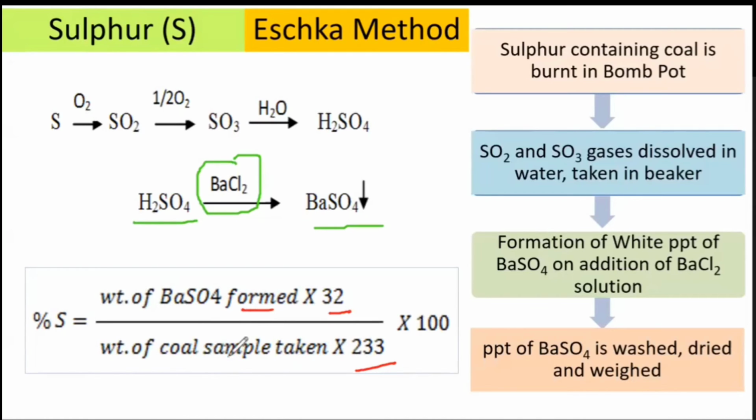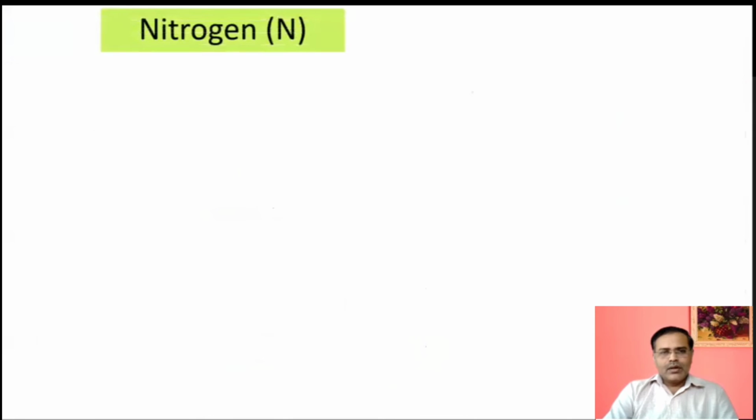Weight of barium sulfate formed upon initial weight of coal sample taken. Here, why 32? Because the mass of sulfur in this molecule is 32 and the entire mass of barium sulfate is 233. You have to just remember barium sulfate is 233, multiplied by 100 for percentage.